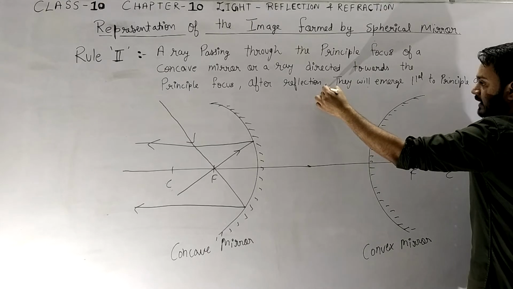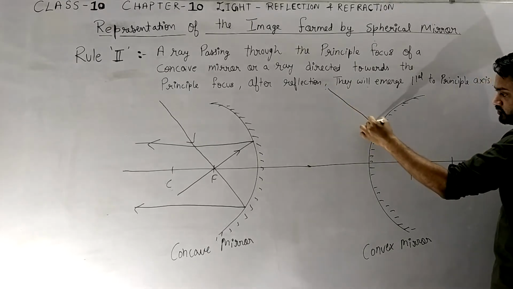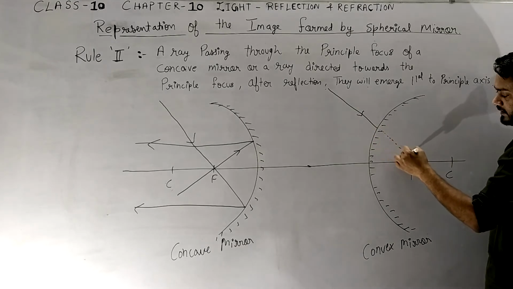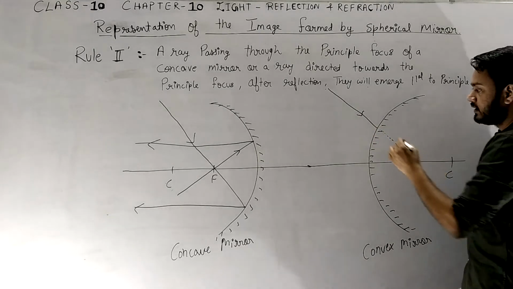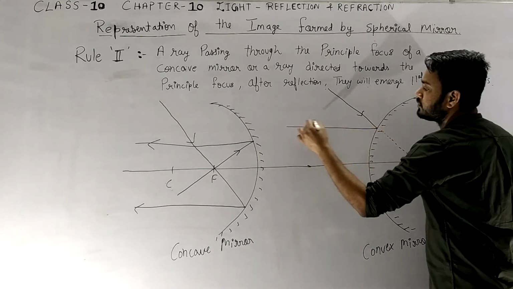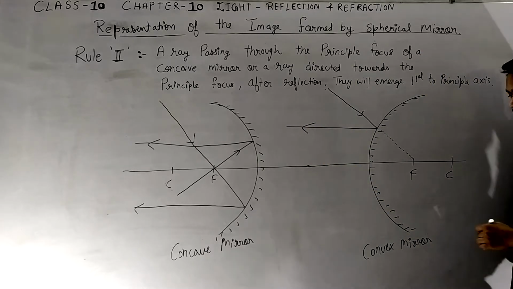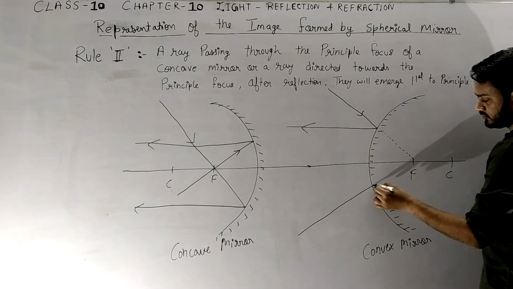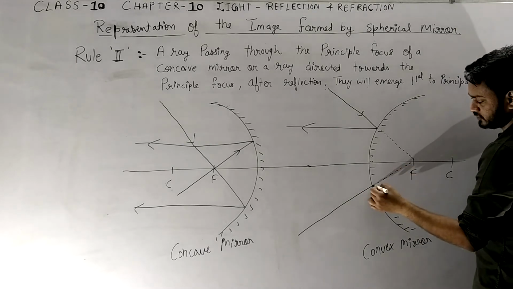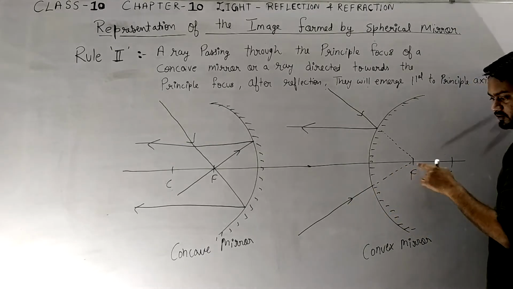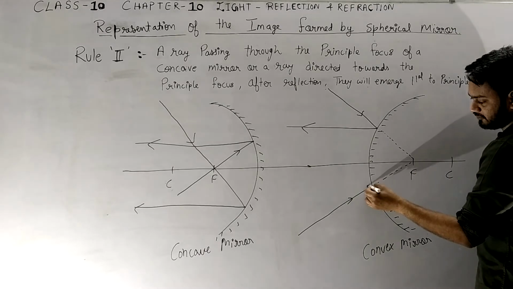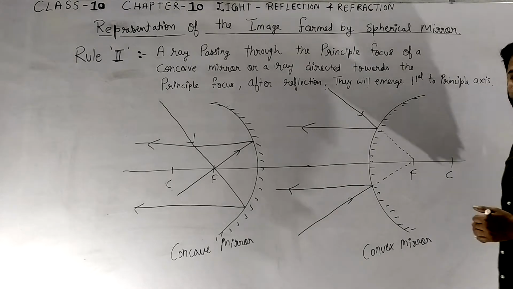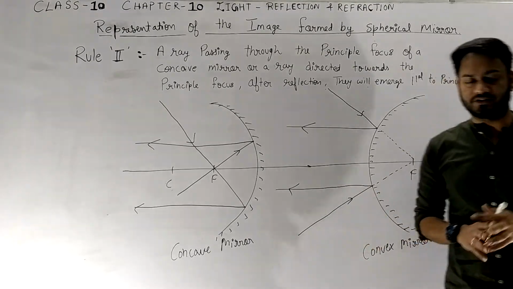So now if any ray is directed towards the focus, correct, it will go parallel to the principal axis. Easy. And if I direct another ray from the downward direction, so this is going towards the focus, but after reflection it will go parallel to the principal axis. So this is the second rule, which is very easy.